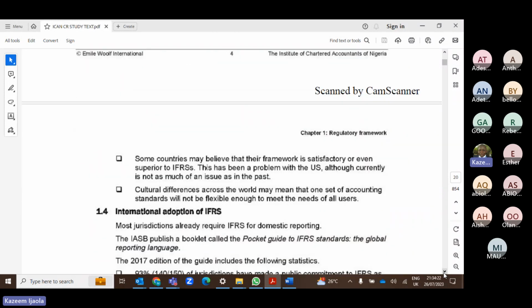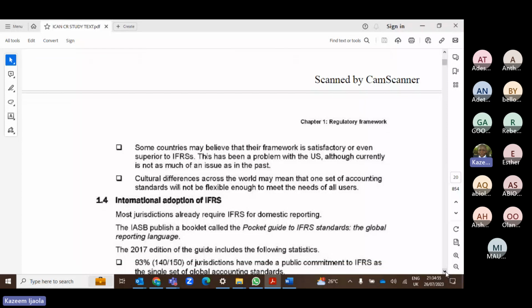Then the second one is that some countries may believe that their framework is satisfactory or even superior to IFRS. An example is the US. They just don't want to hear anything about IFRS. They prefer what is applicable in their own country. Then we also have language barriers and cultural differences. These are also problems that may be applicable, so you need to take note: language barrier and cultural barrier.